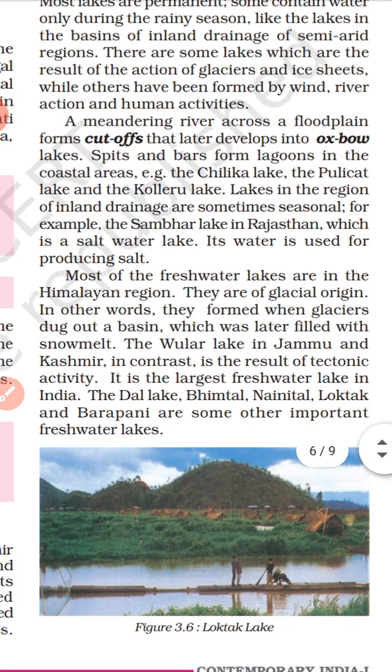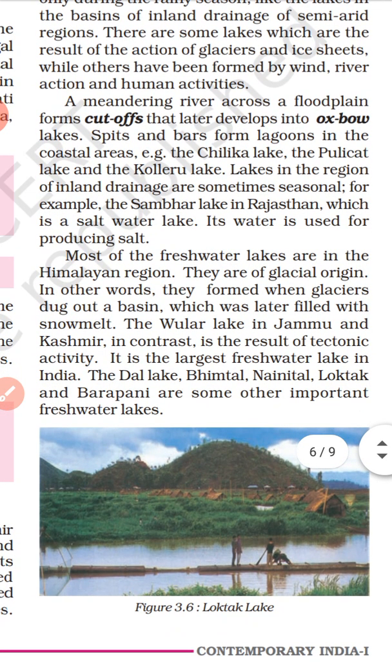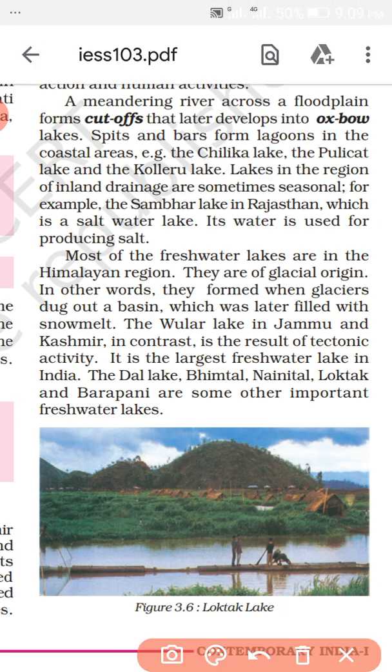Lakes in the region of inland drainage are sometimes seasonal. For example, the Sambhar Lake in Rajasthan. In the rainy season it receives water, and then there is water in the lake. Here the water evaporates highly, so there is a presence of salt. It is a salt water lake, and it is used for which purpose? It is used for producing salt. So it is another importance of the lake.